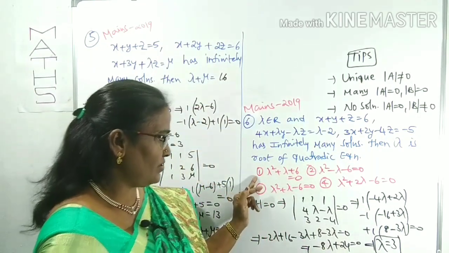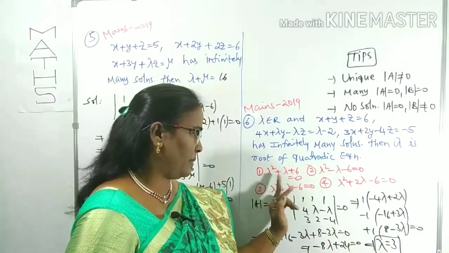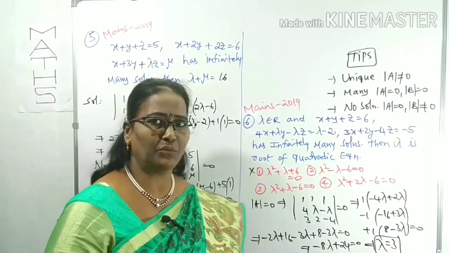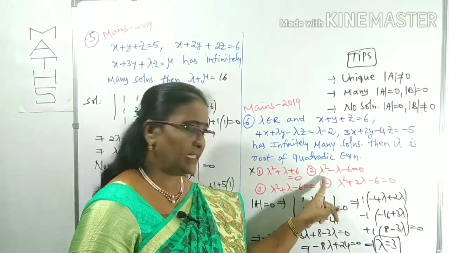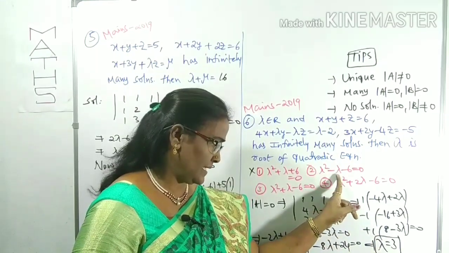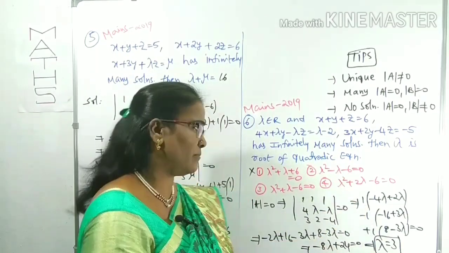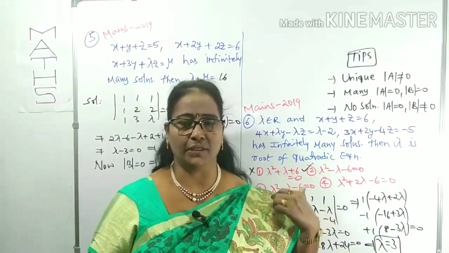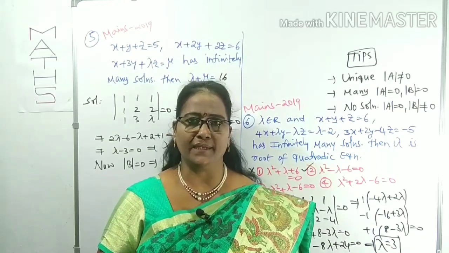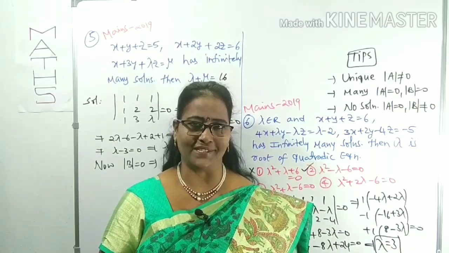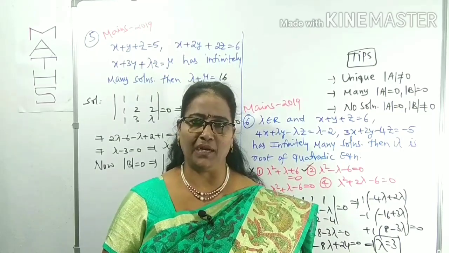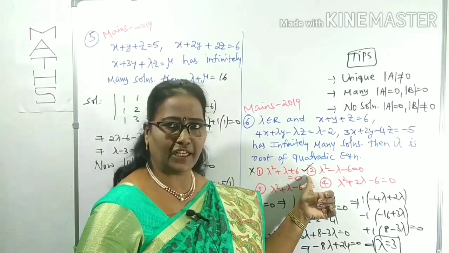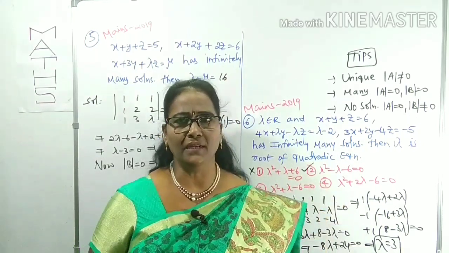Now we can check it. In the first equation, lambda is 3: 9 plus 3 plus 6 is not at all 0, so it's not the first option. Come to the second option. Lambda is 3, 3 square is 9, here minus 3 minus 6, minus 9, 9 minus 9 is 0. You know clearly that in case of JEE Mains and MCET, only single answer type questions will be there, no multiple answers. In advanced level, we will give multiple answer type questions. That's why only one option is correct, that is the second option. No need to move to the remaining two options.